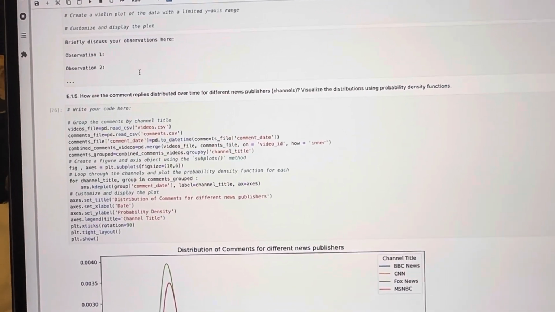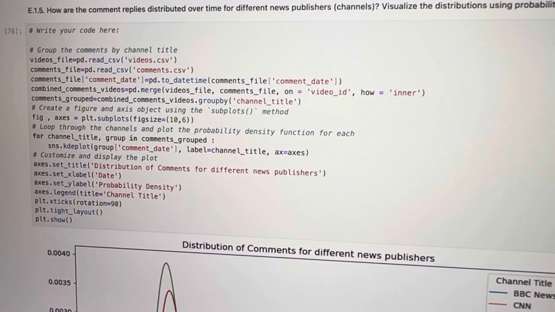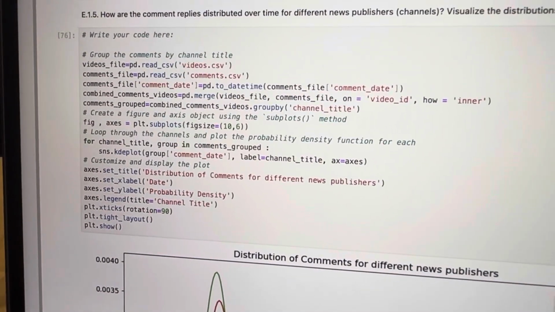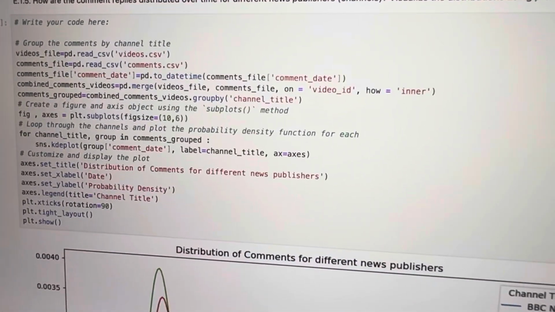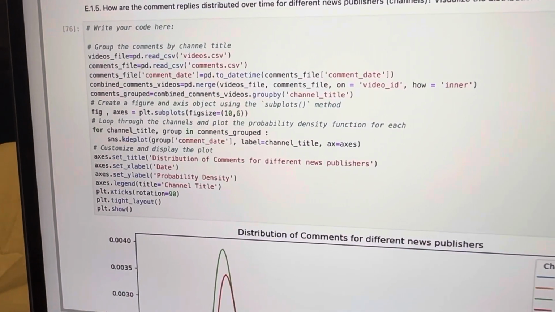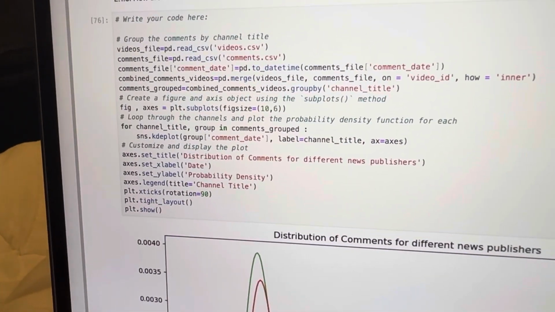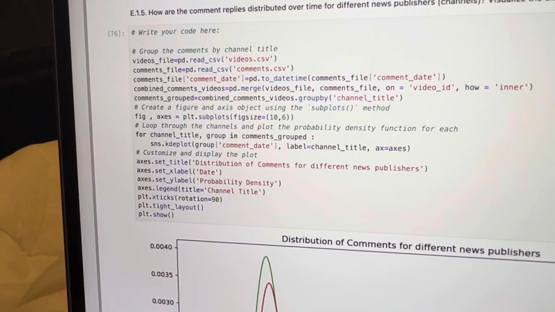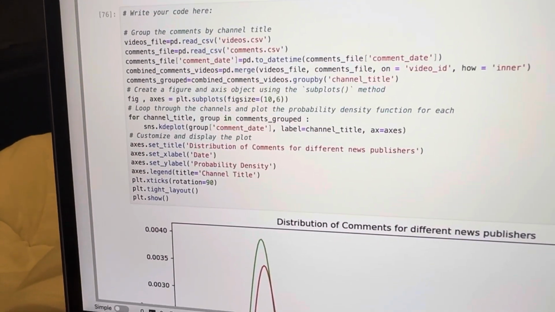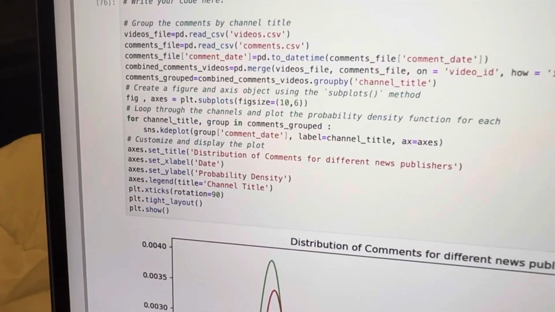So I had to merge those on the basis of video ID, for which I took help from ChatGPT to combine two data frames based on the same column. And this is the syntax which it helped me with. And after that, I grouped that data frame by the channel title, and then the same for loop ran, and then after that there was a